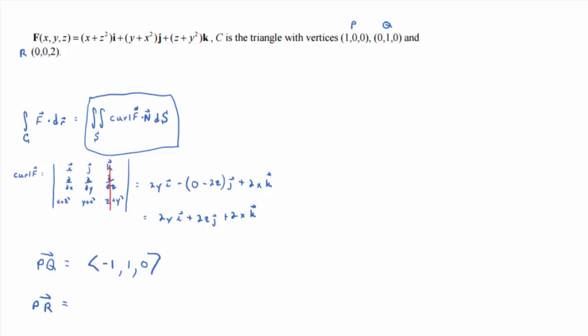And then how about PR? So you would take 0. So remember, it's the tip minus the tail. So P is the tail, R is the tip. So 0 minus 1, negative 1, right? 0 minus 0, I think that's 0. 2 minus 0, 2. Does that make sense? So we have two vectors in the plane.